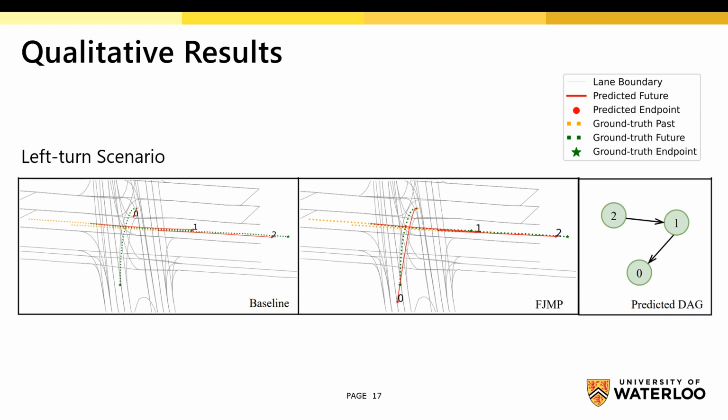Finally, we show a qualitative result, where FJMP better handles the joint prediction of an interactive left turn scenario. Namely, the left turn mode is not correctly predicted by the non-factorized baseline, but is correctly predicted by FJMP, as it can reason more appropriately about the influencing agents, namely 1 and 2, when predicting the left turn agent 0.